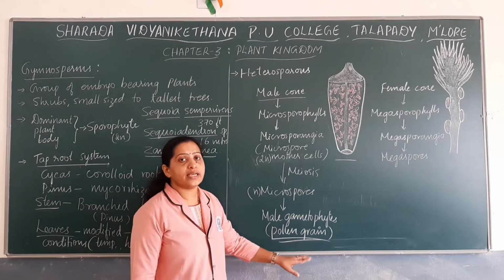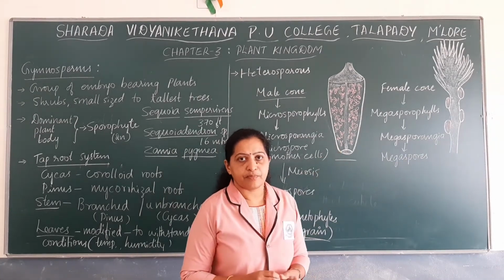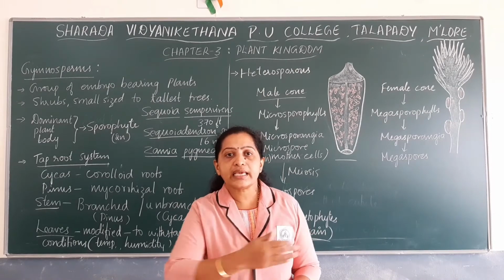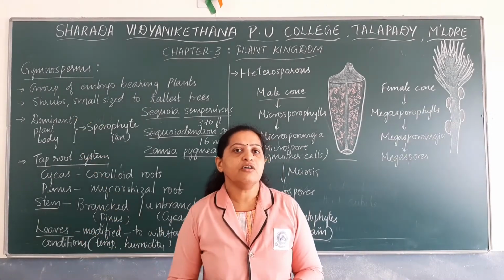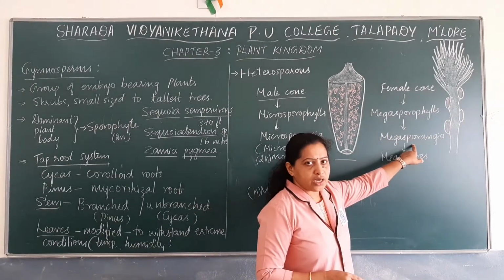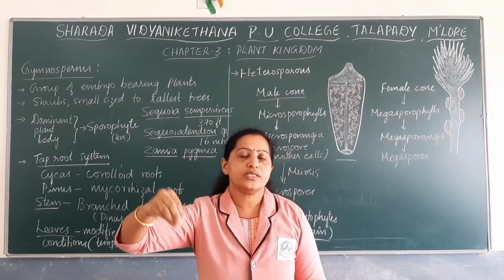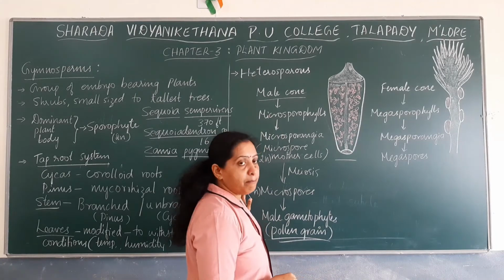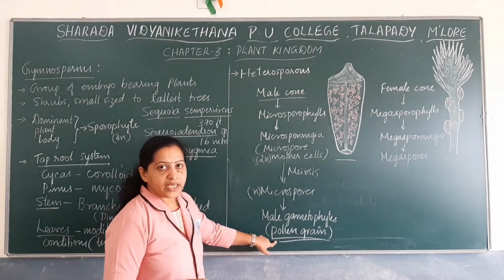These pollen grains are released from the microsporophylls, carried by the wind or air current, and reach the female cone, where they get deposited on the megasporangia. So this is about the male cone as well as the production of male gametophytes.